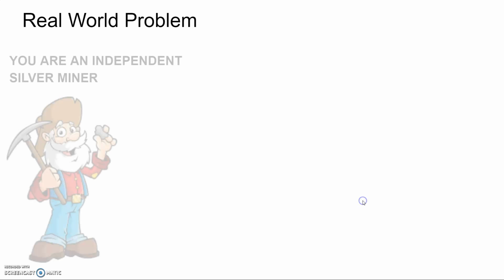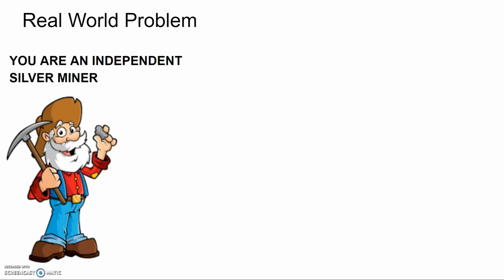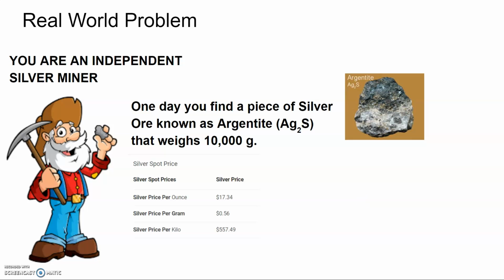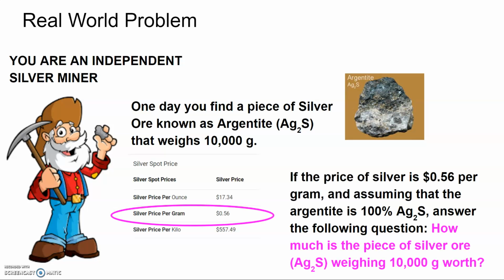So let's look at our real-world problem. Let's say you are an independent silver miner. And one day you find a piece of silver ore known as argentite that is made up of silver sulfide, Ag2S, that weighs 10,000 grams, which is about 22 pounds. Now, if the price of silver is 56 cents per gram, and assuming that the argentite is 100% silver sulfide, I want you to answer the following question. How much is the piece of silver ore weighing 10,000 grams worth?